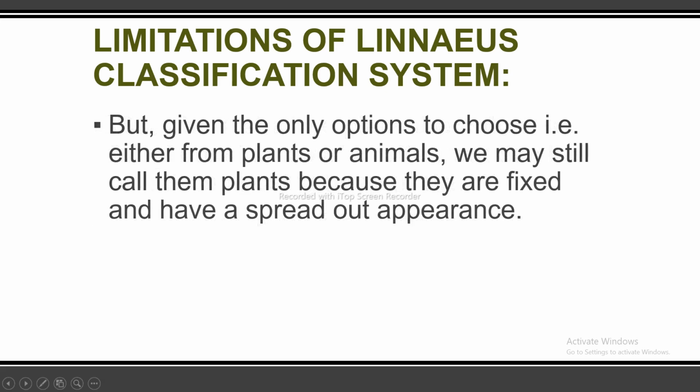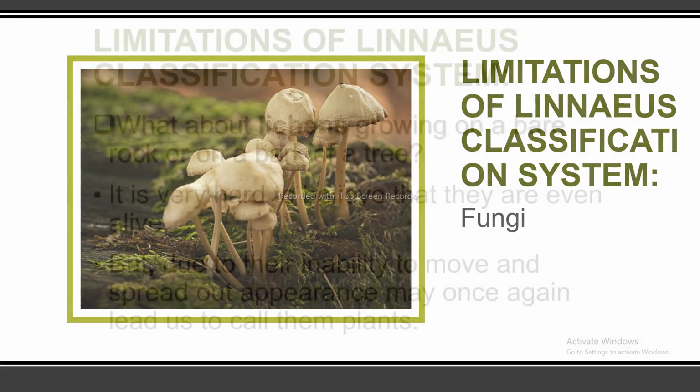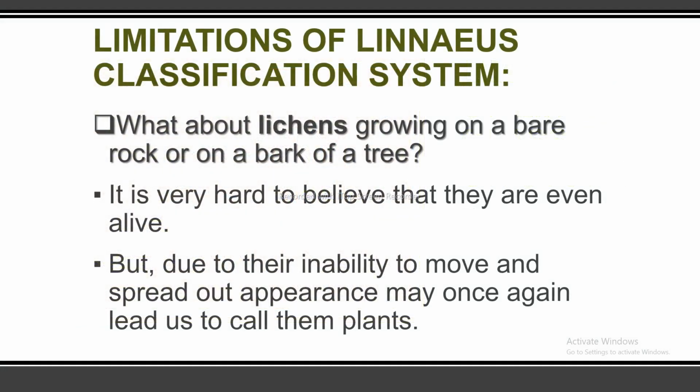But given the only options to choose, for example, either plants or animals, we may still call them plants because they are fixed and have a spread out appearance. Limitations of Linnaeus classification system, these are the fungi as shown in the figure. Now the question is, what about lichens growing on a bare rock or on the bark of a tree? It is very hard to believe that they are even alive, but due to their inability to move and their spread out appearance, we may once again be led to call them plants.